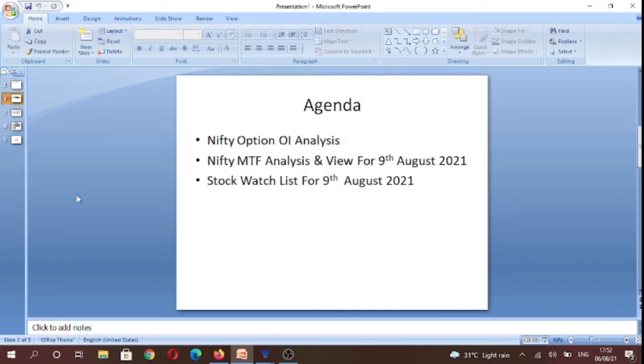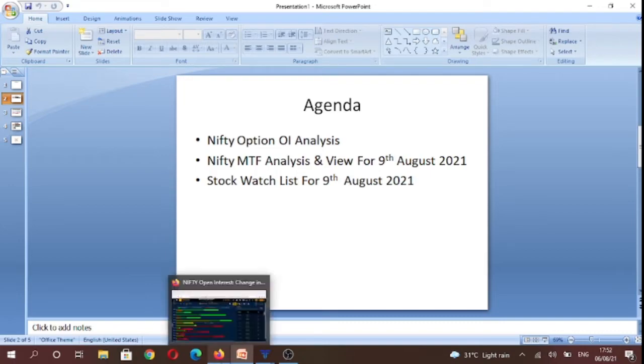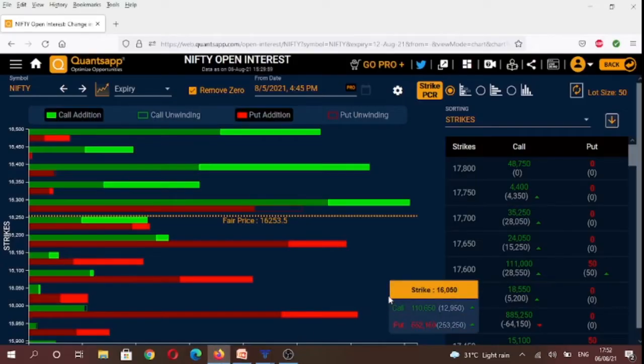The objective for making this video is to analyze Nifty options open interest data. We would be analyzing the index on multiple time frames and framing a view for Monday, 9th August. Apart from the index, we would be discussing our stock watch list. So let's start by analyzing Nifty options open interest data.